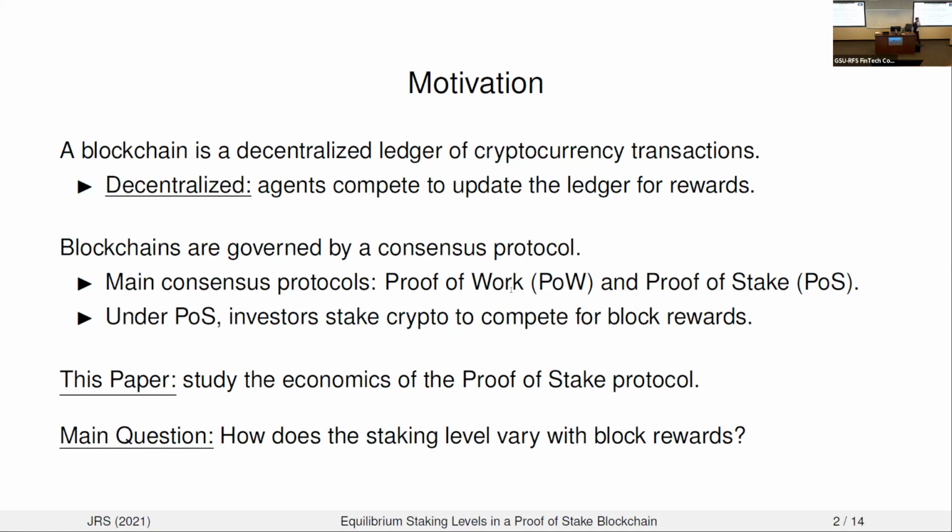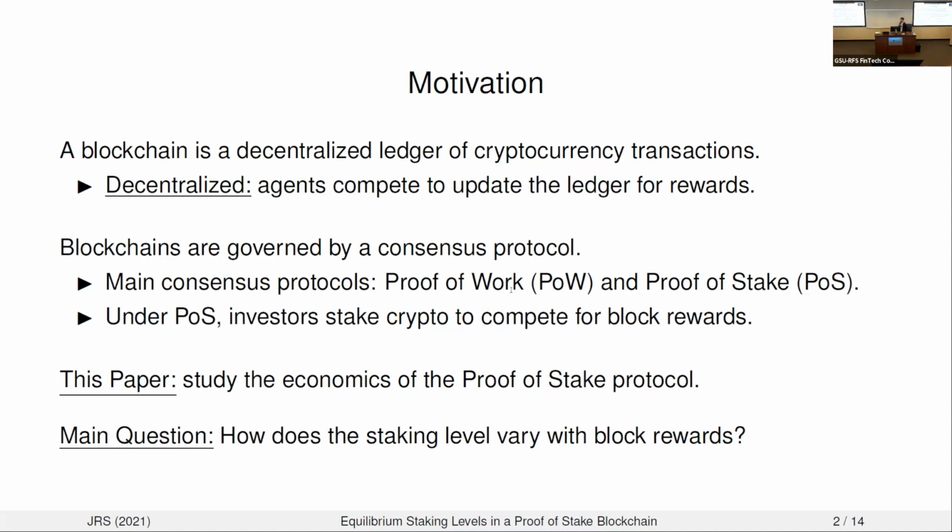And the main innovation of blockchain is to say, rather than having a centralized intermediary that determines which transactions get settled, at what time, and in which order, instead, we're going to have agents that are incentivized to compete to win the right to update the next batch or block of transactions to the blockchain. The rules of this competition are the key innovation I was talking about. And they're generally referred to as consensus protocols.